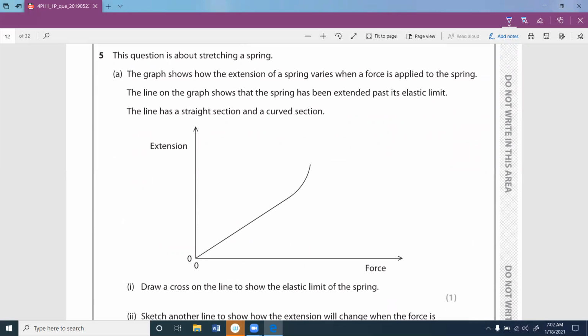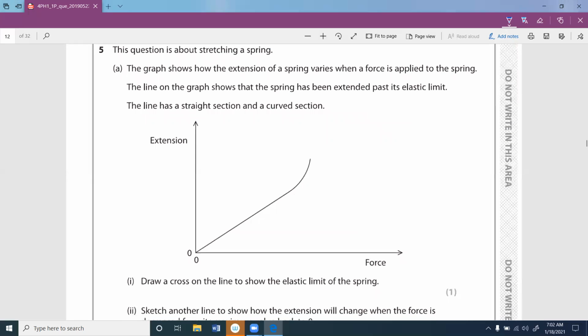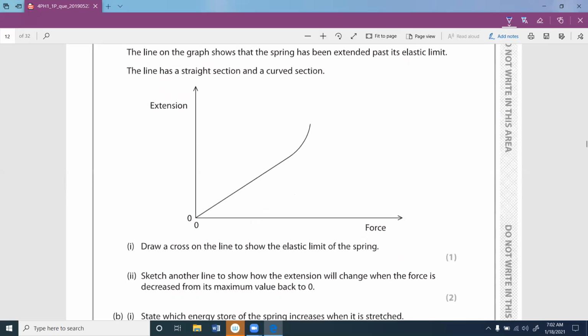The question is about stretching a spring. The graph shows how the extension of a spring varies with force applied to the spring. The line on the graph shows the spring has been extended past the elastic limit. The line has a straight section and a curved section. So what is this region? You can say this is a proportional region, and after that it comes up with the elastic region, and it follows up the elastic region and reaches the plastic region.